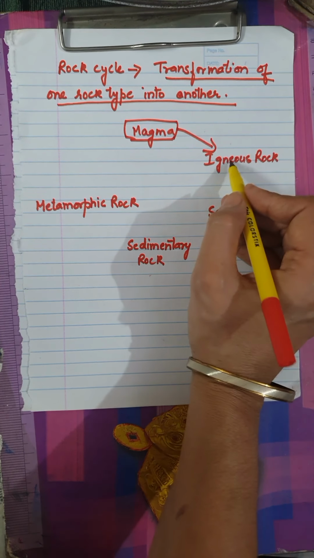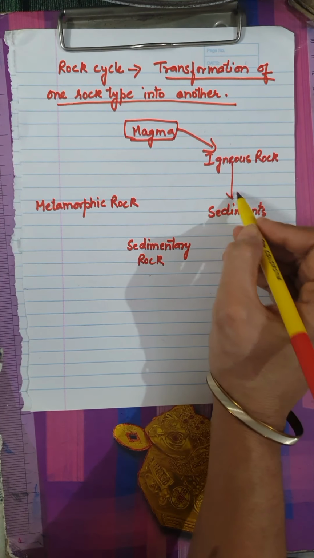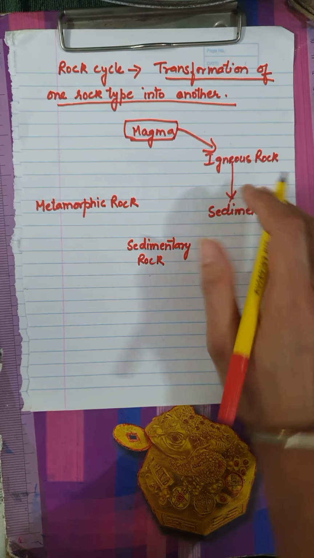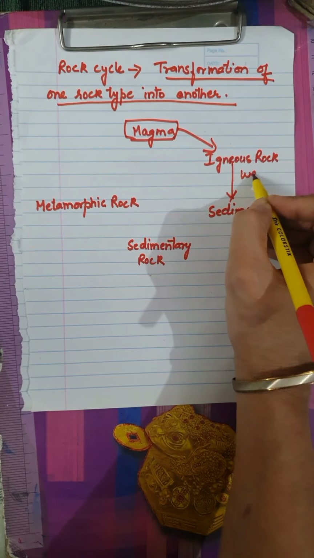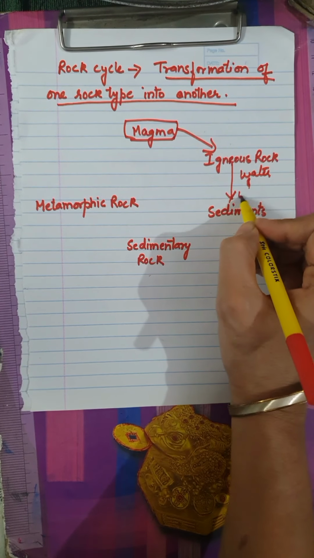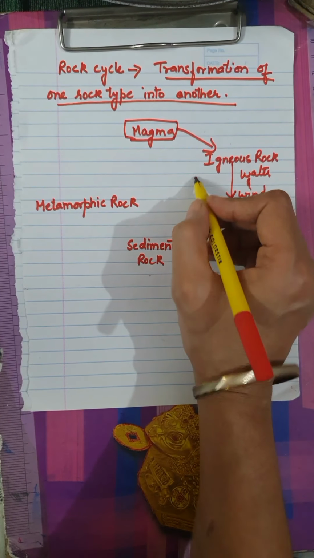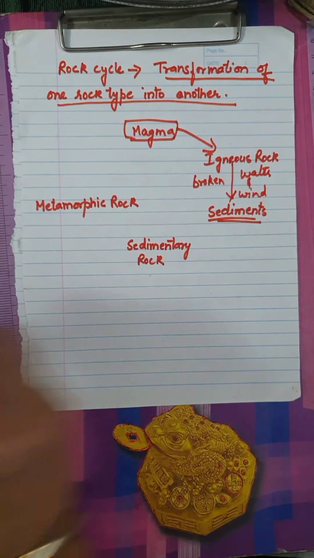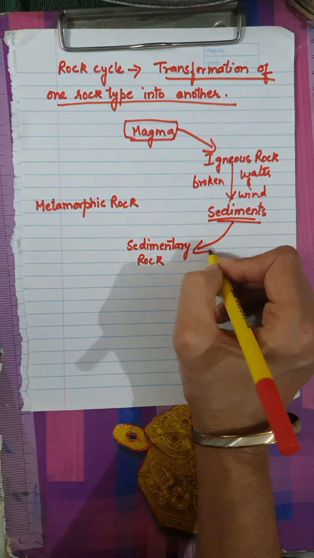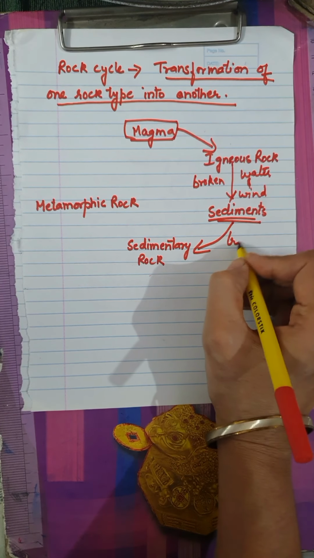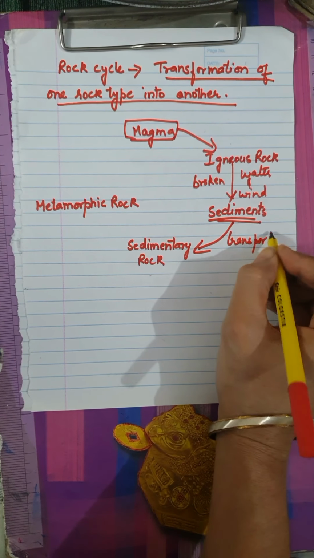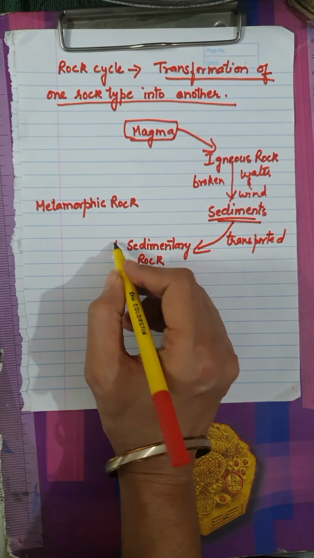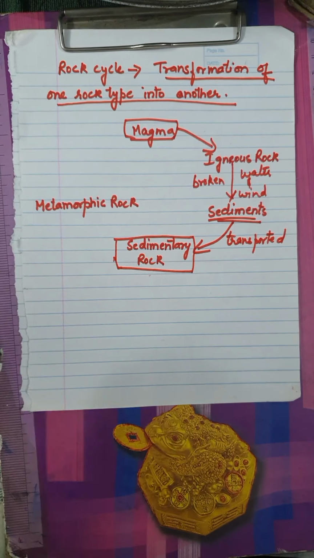Then these igneous rocks, because of the action of water or winds, are broken down into sediments. And these loose sediments are transported and start depositing in the ocean beds in layers, and form sedimentary rocks.